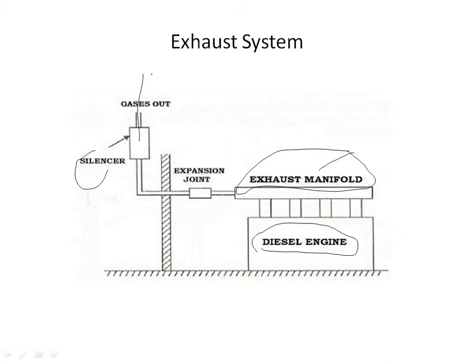This creates a high level of noise, so the exhaust system is provided with a silencer so that noise is reduced to a tolerable level. The products of combustion from an IC engine contain carbon dioxide, carbon monoxide, sulfur and other objectionable gases which are major air pollutants. The exhaust system is necessary to discharge these flue gases. You all can see these flue gases outside.